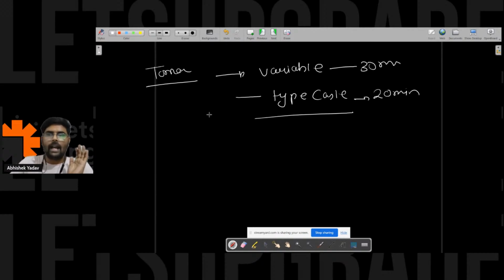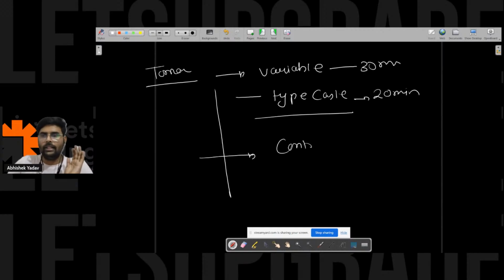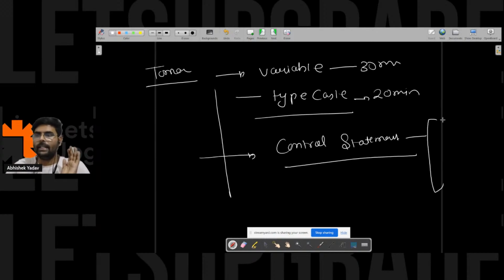After that, we go towards the control statement, and in the control statement, we will make a project, the ATM machine project. After that, we will make one more project, the number guessing game project.